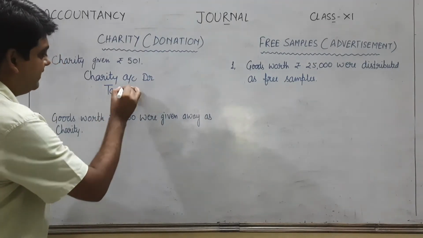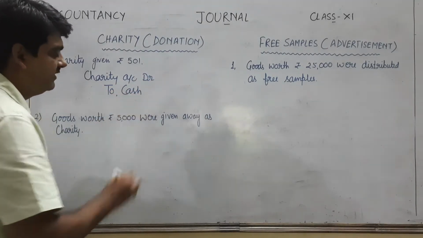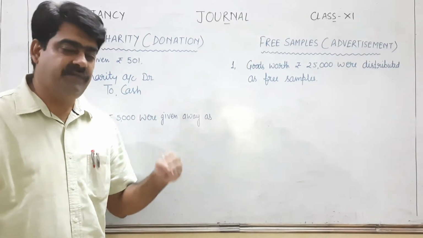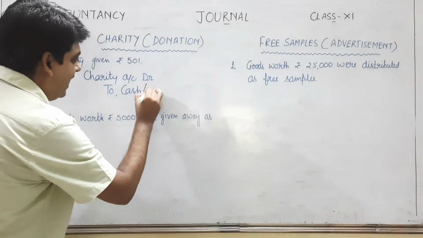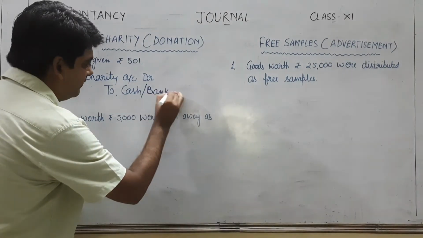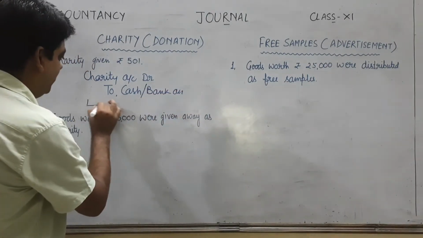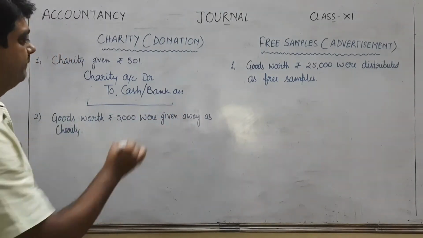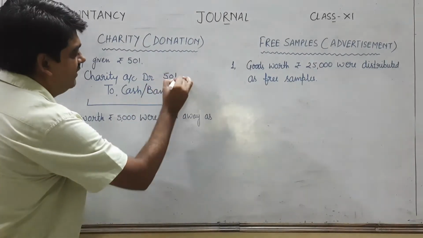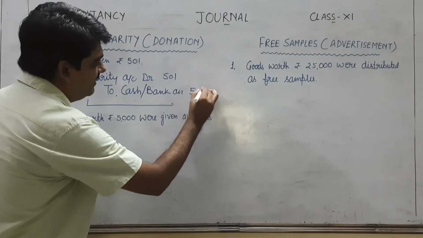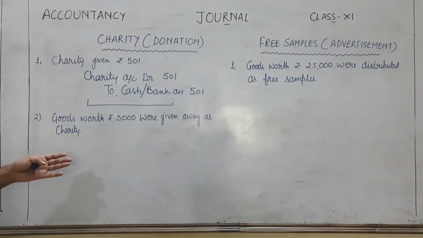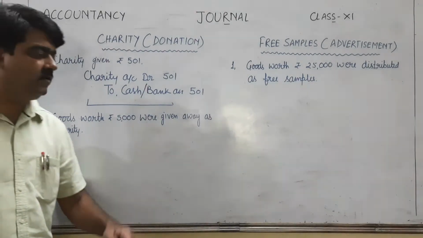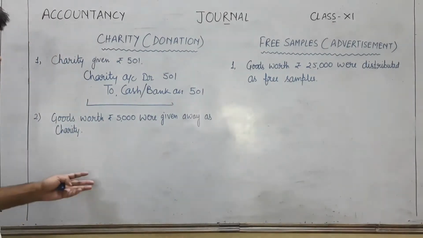And if we are paying cash, so cash will be credited because in this case cash goes out. And if we are giving cheque, so in that case bank account will be credited. And a very simple narration will come, being charity paid, rupees 501 will come in debit column, 501 will come in credit column. If in the second case you can see goods worth rupees 5000 were given away as charity,